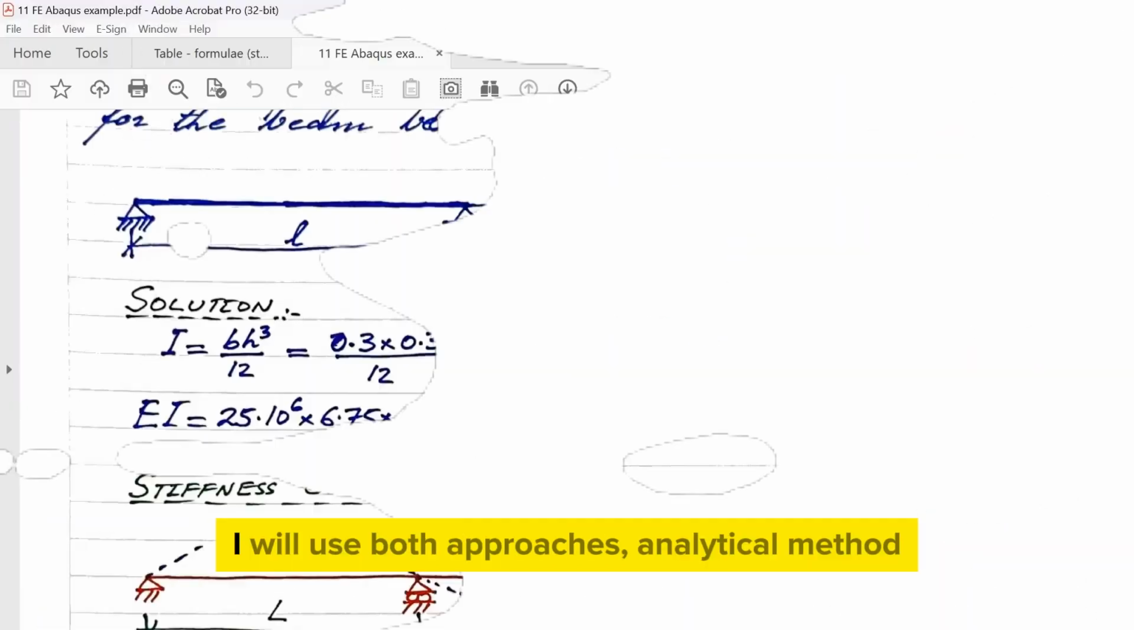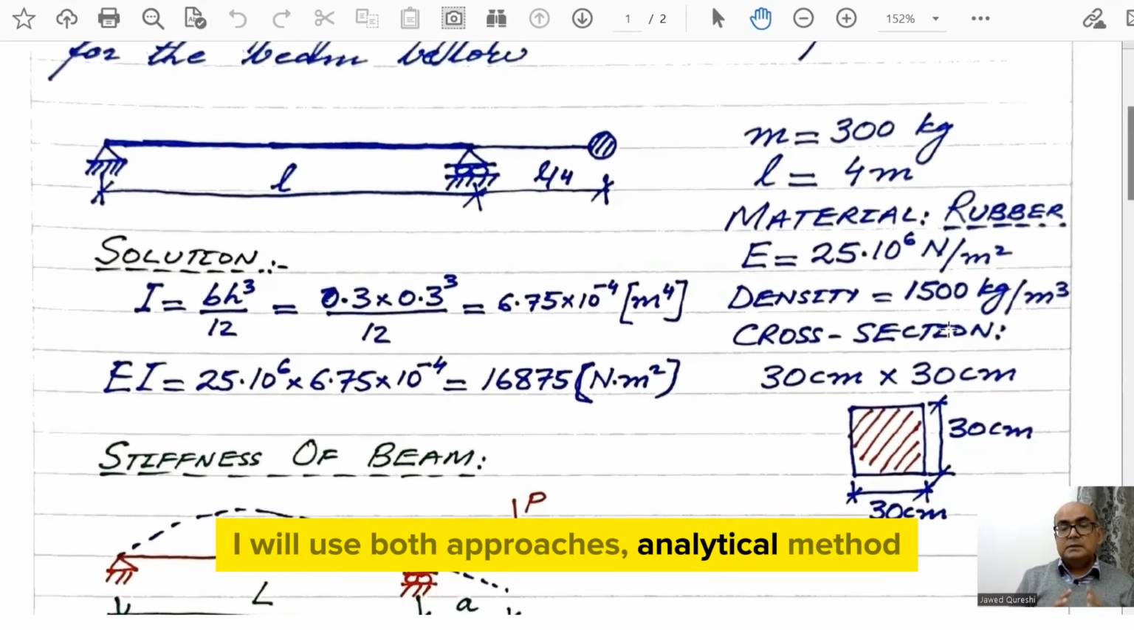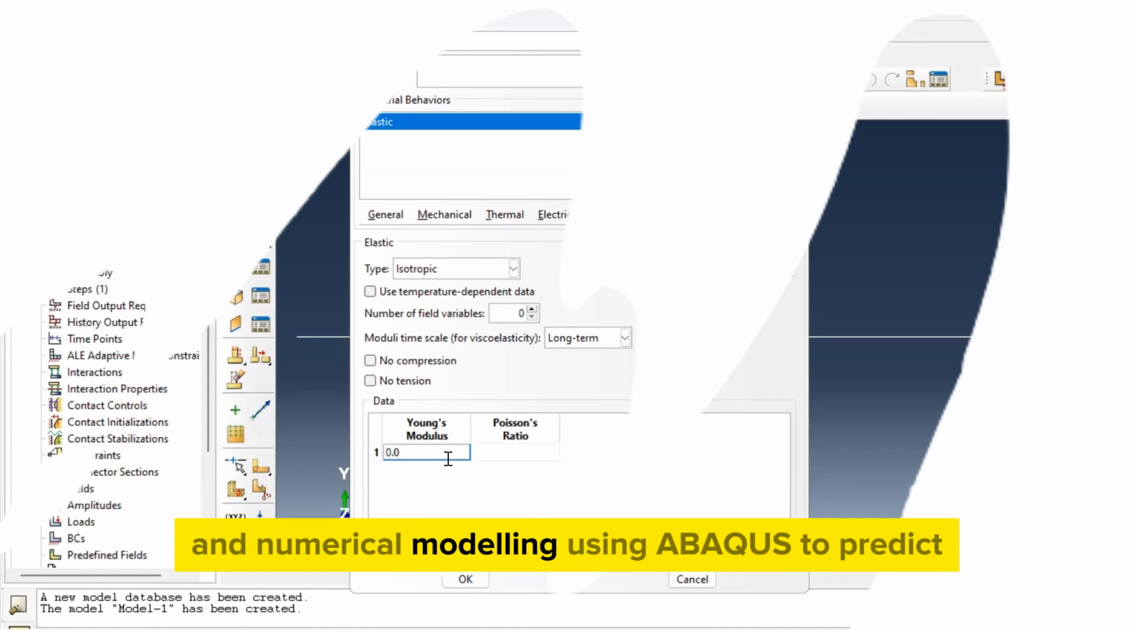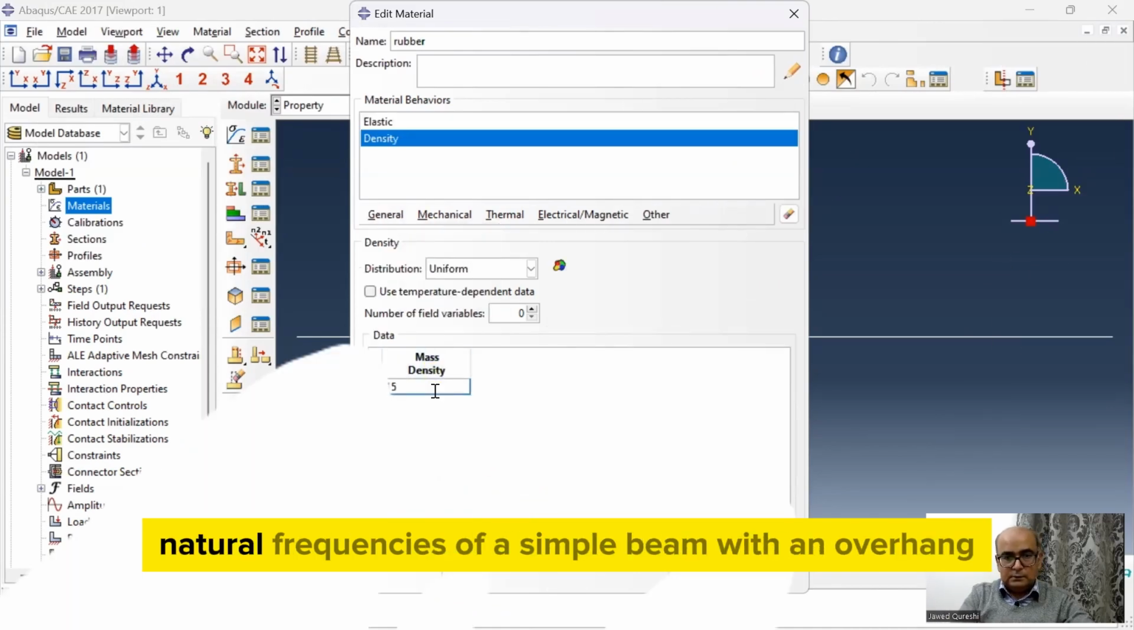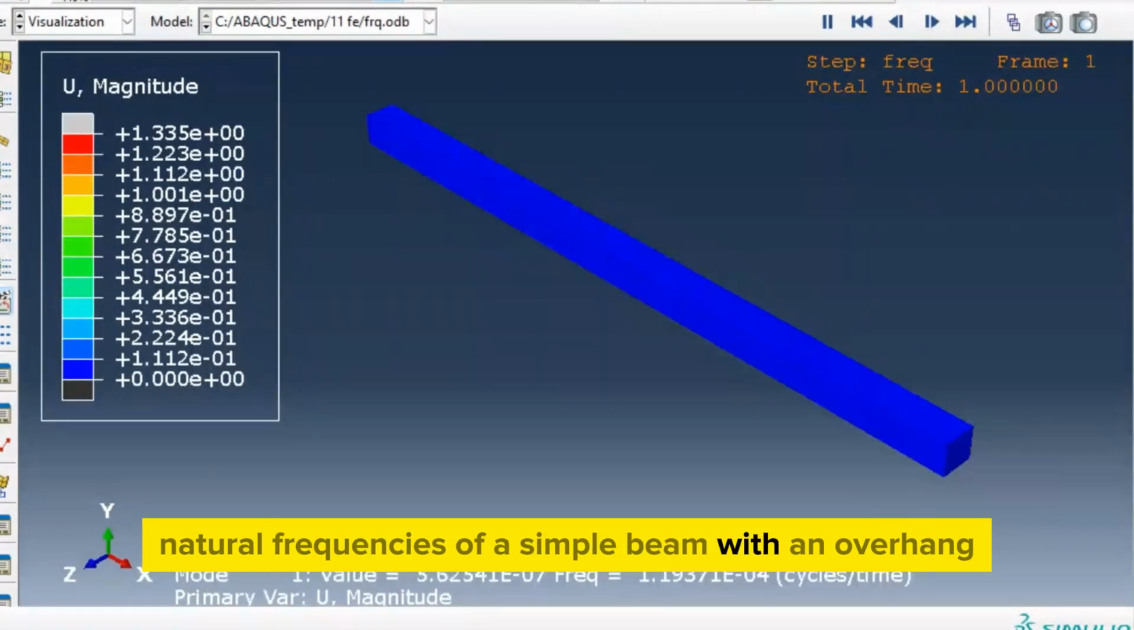In this lecture, I will use both approaches, analytical method and numerical modeling using ABAQUS, to predict natural frequencies of a simple beam with an overhang.